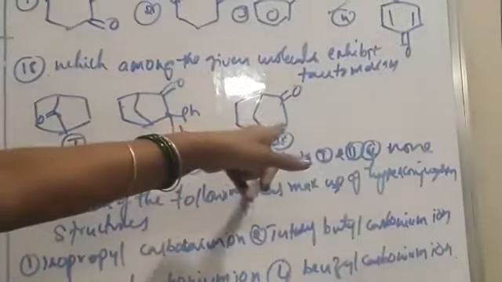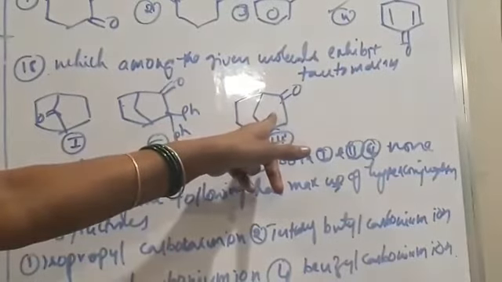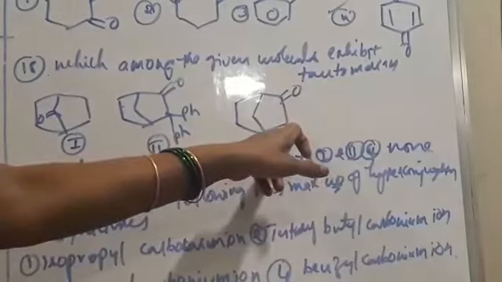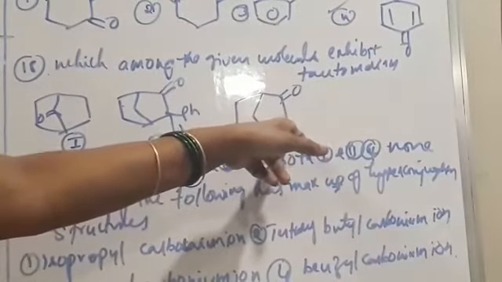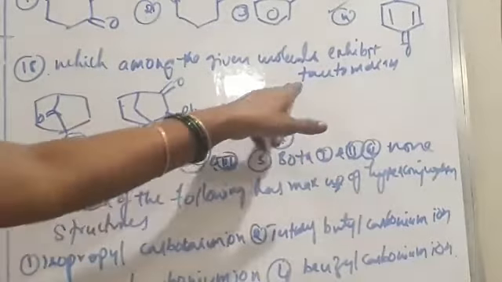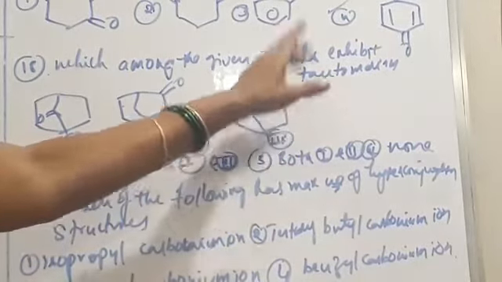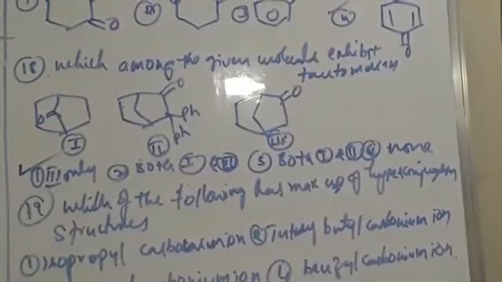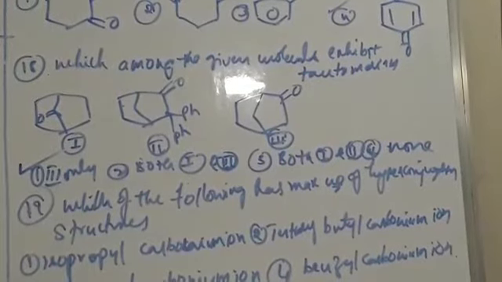But coming to this compound, if you take this carbon, a CH2 group is there, so migration of proton takes place here. The proton migrates towards the third polyvalent atom, so 1,3 migration is possible here. So that's why only the third compound exhibits tautomerism.